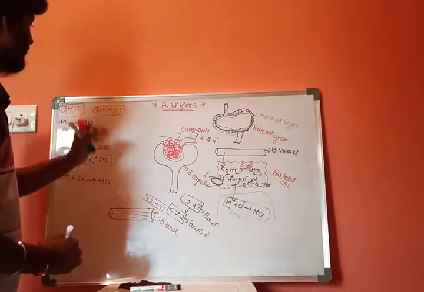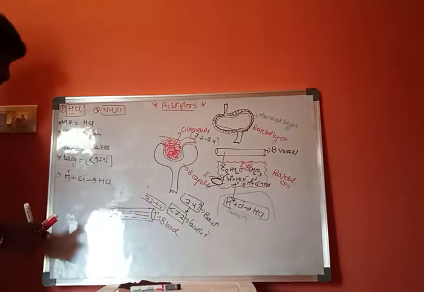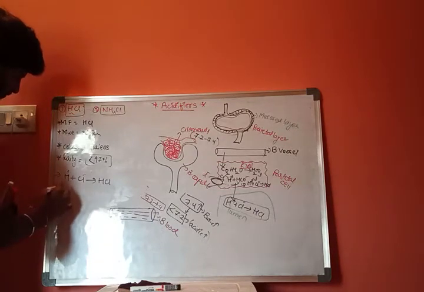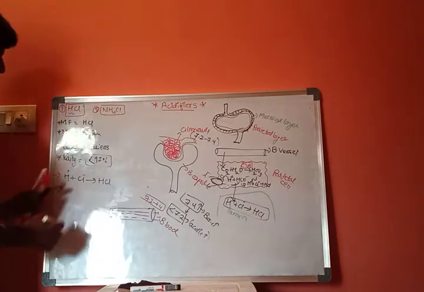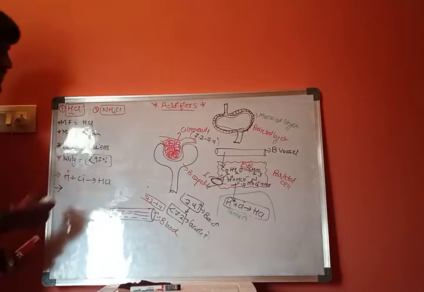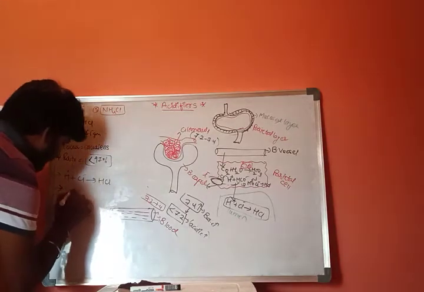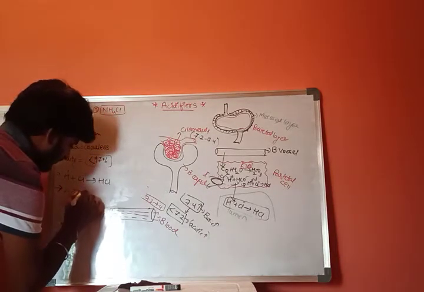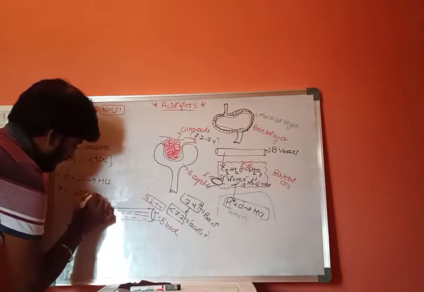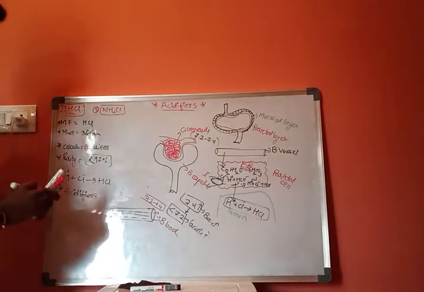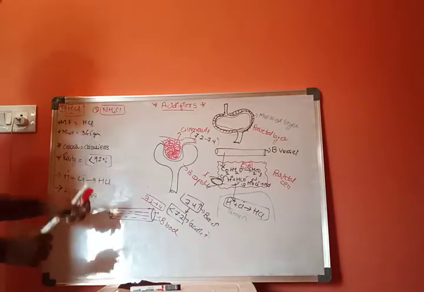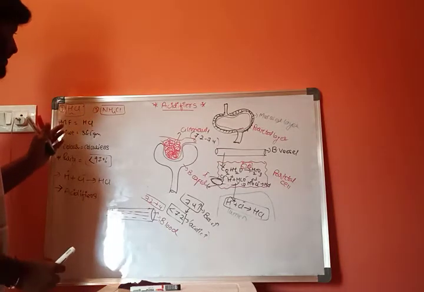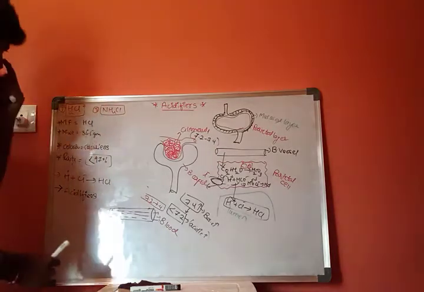This is one type of preparation, and it will be used as an acidifier. These are some points about HCl.